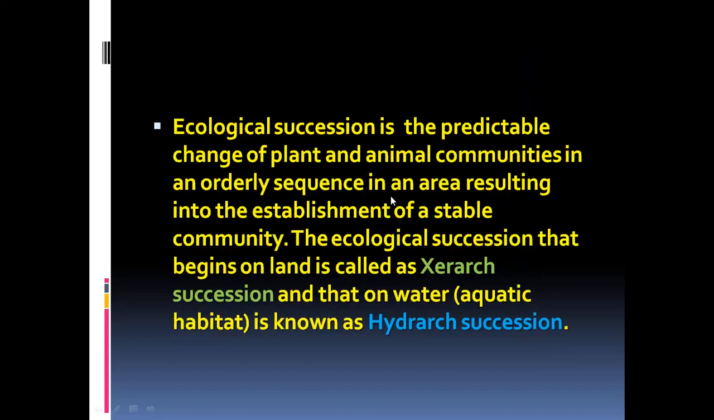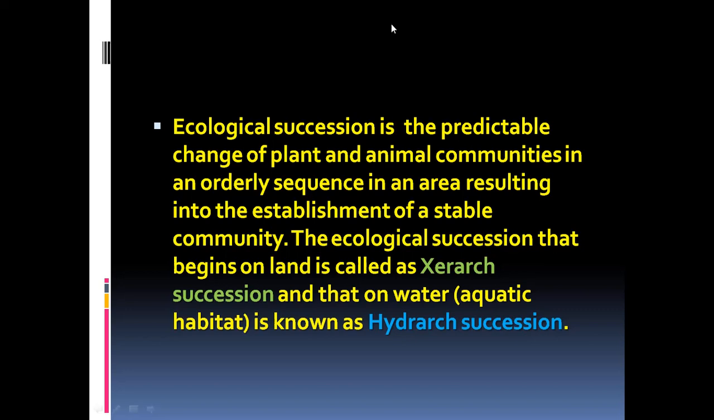Okay. Now let us define the term. Ecological succession is the predictable, that means which we can predict, which we can say it may happen like this. Okay. So predictable. The scientists can predict. The ecologists can predict it. So ecological succession is the predictable change of plant and animal communities in an orderly sequence in an area, resulting into the establishment of more stable community. So that's a perfect definition for ecological succession.